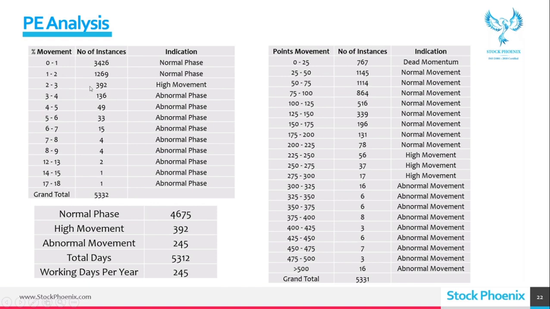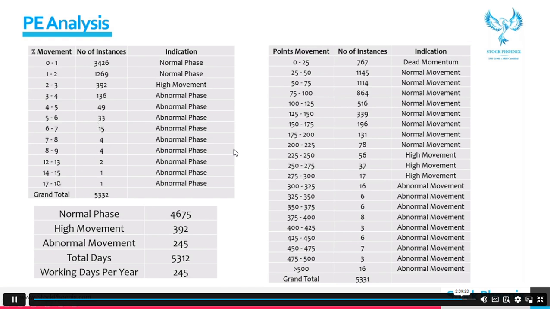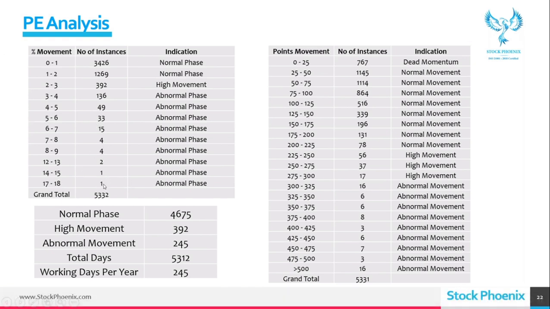So 2 to 3%, just 392 days out of 5,300 days. 5 to 6, 17, 18 and all, you cannot expect, only once in a while. So why I'm telling you this means, if you are expecting at a very huge percentage, remember this chart. Remember this table. It will not happen every time. Happens once in a while.